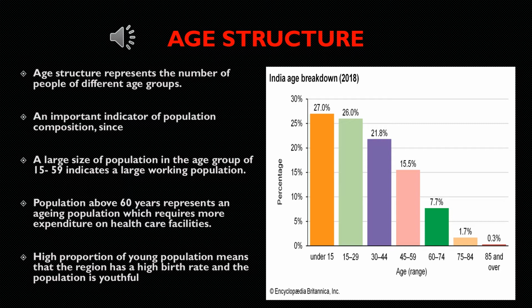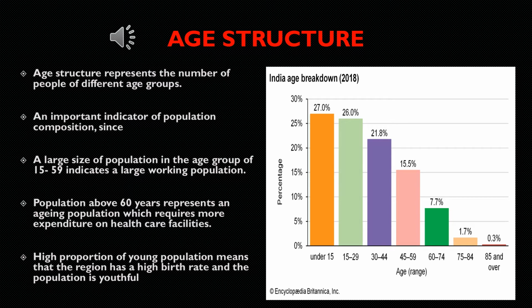They are also referred to as the independent population as they are able to reproduce socially, economically, and biologically.